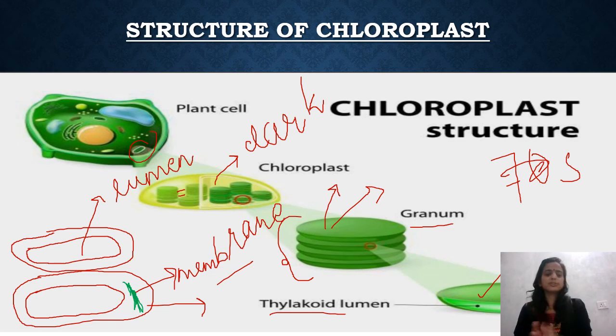Then we have discussed the structure. We have seen that chloroplast exists in various shapes. It can be girdle shaped, it can be cup shaped, it can be oval shaped, which is the most acceptable structure. Then we have seen the structural details of the oval shaped chloroplast. So students, this is all for this video. The other details of the chloroplast will be discussed in the next video.